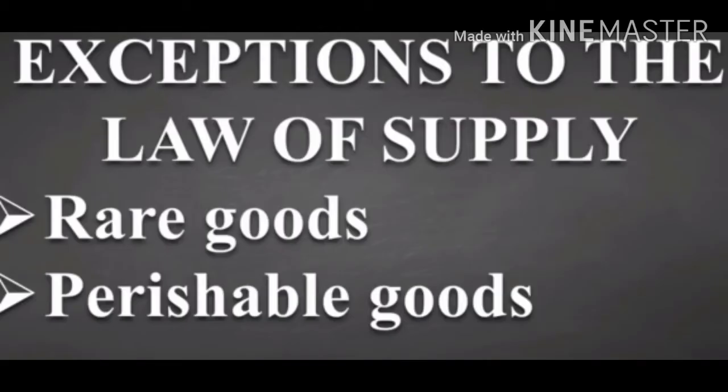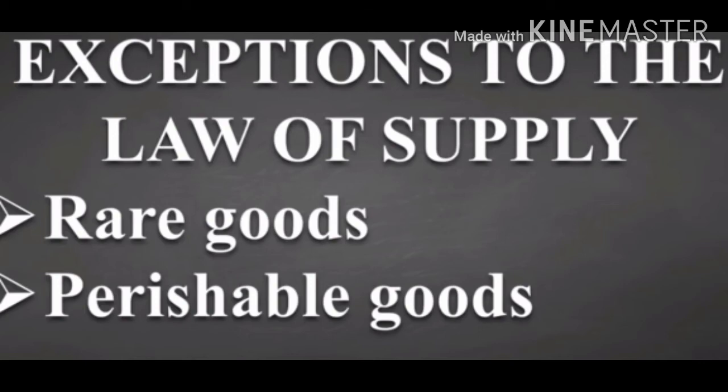In supply, what we have learned is when price increases, the supply also increases, and when price decreases, supply also decreases. But there are some exceptional cases also where your supply will increase if the price is falling and your supply will fall if the price increases. For example, rare goods. Certain goods are rare, so even if the price increases, the supply does not increase. For example, ancient coins, old books, or original manuscripts. These things we cannot increase. So such goods should be kept out of the study of supply also.